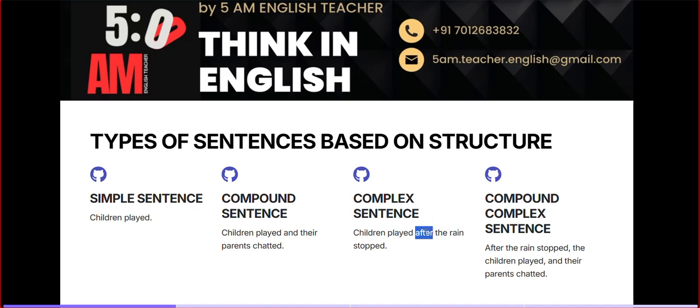Okay. So now the last one, can you compare the last with the remaining? Yeah, the last one talks about the children played. It's maybe the main scene, and in the compound complex sentence they mention the scene that happened before the children playing, and what happened after or while they were playing: their parents chatted, and before that the rain stopped.